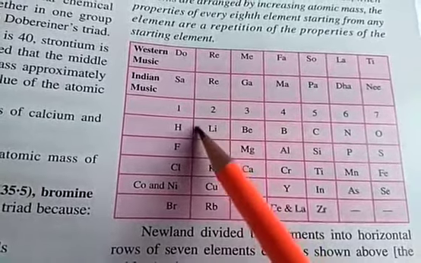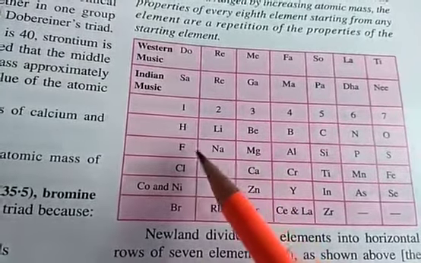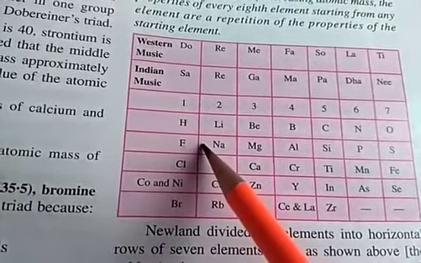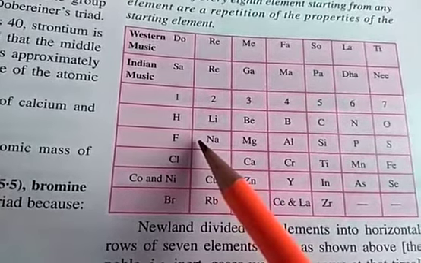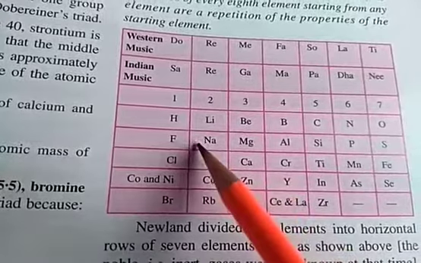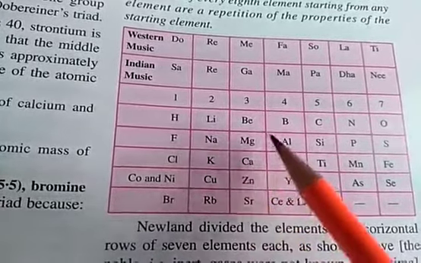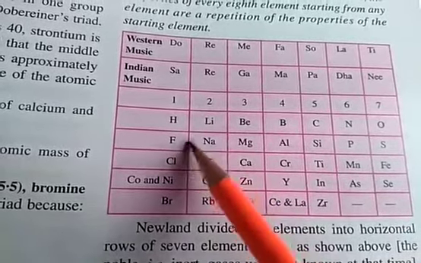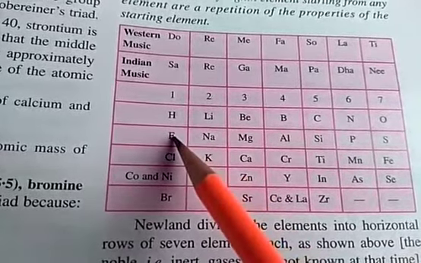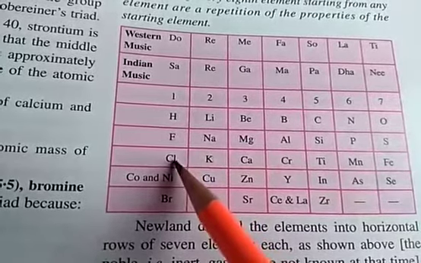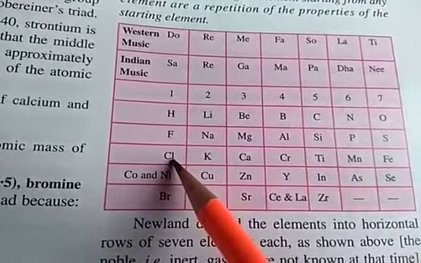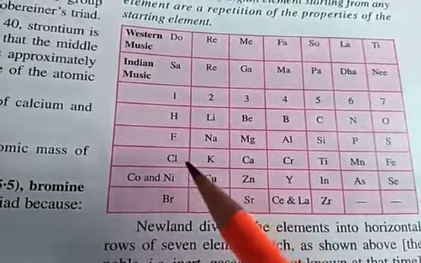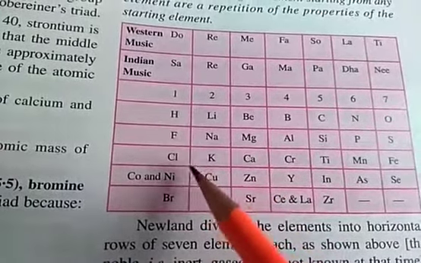Now we know that after fluorine there is neon in today's periodic table, but in this case neon was missing because neon was not found at that time. If I consider neon over here, Ne, then starting from fluorine as number 1, chlorine will come in the 9th position. So this law of octaves, which means 8, will fail.